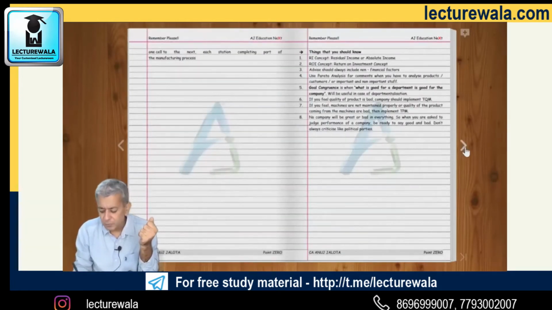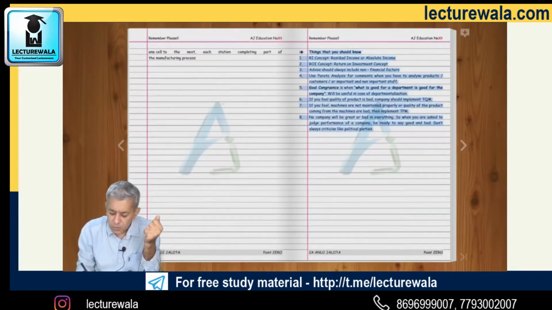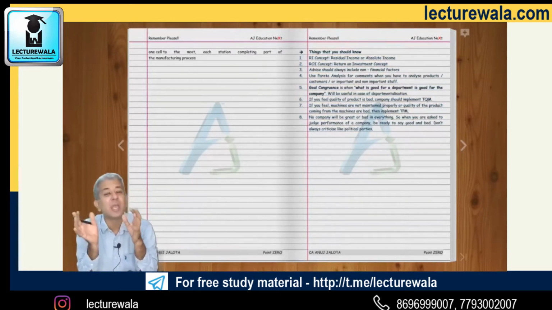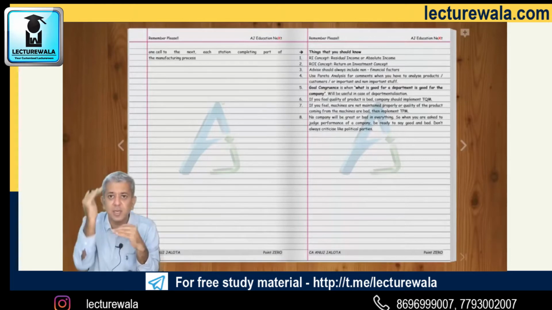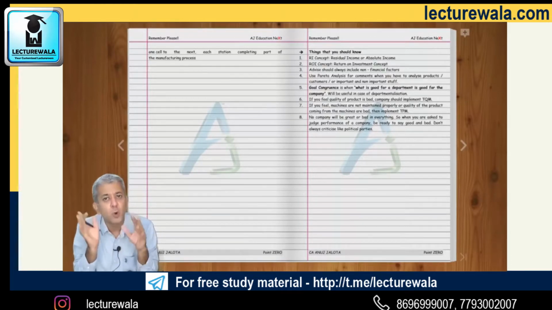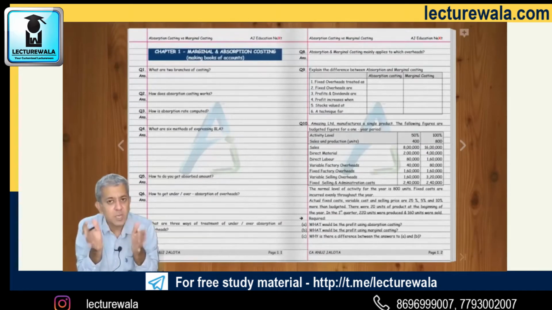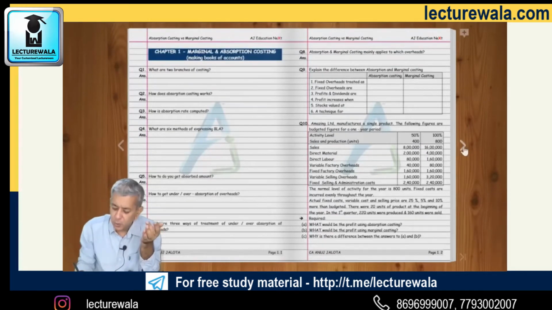After that, these are the do's and don'ts. All these things, in case you do them, will help you a lot in your examination. I've left space for any new terms that may come in the syllabus. All those terms we will note down over here so that in the end you have a good list of all the terms you have to use in the examination. Okay, after that, your chapters start.